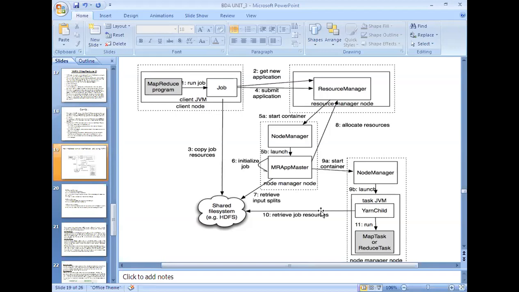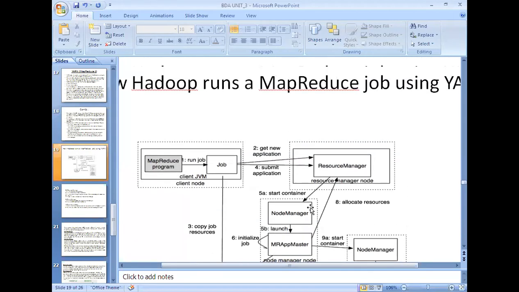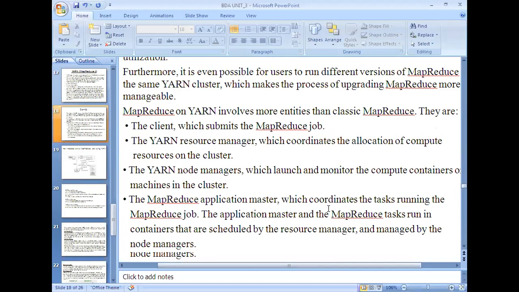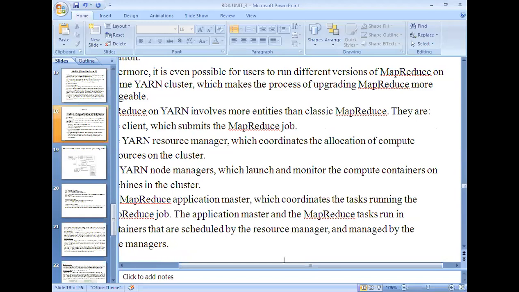Here also the process will be the same but in a different manner. Once again, we'll come back to the diagram. Here you can observe the node manager which launches and monitors the containers on the machines in the cluster.